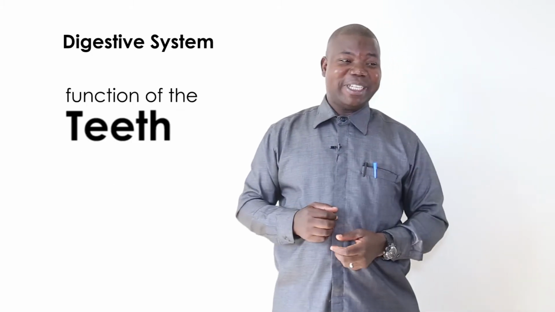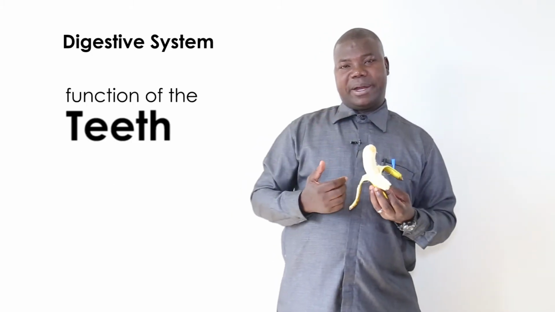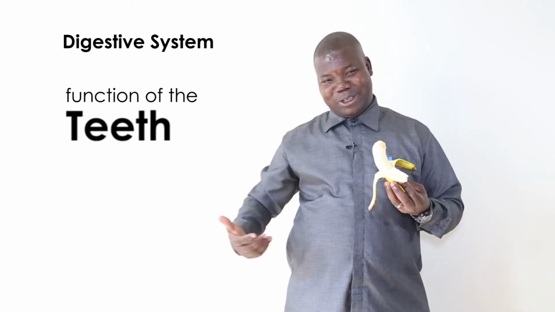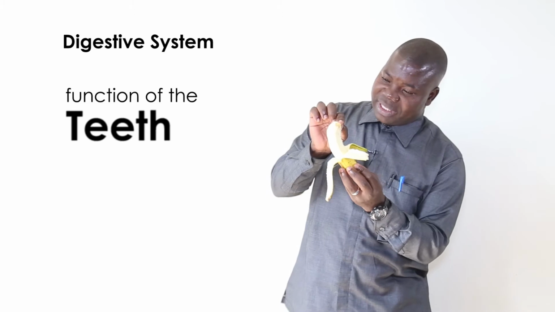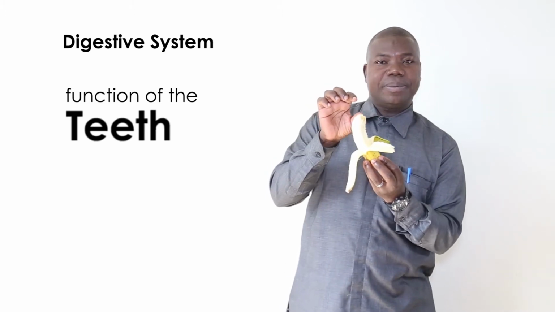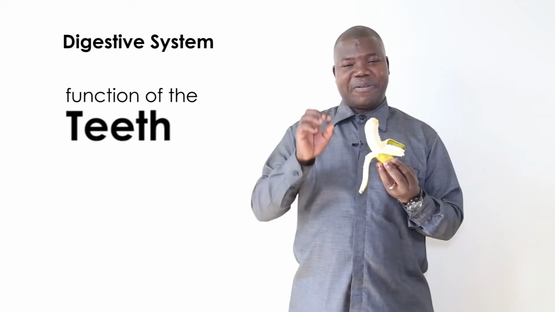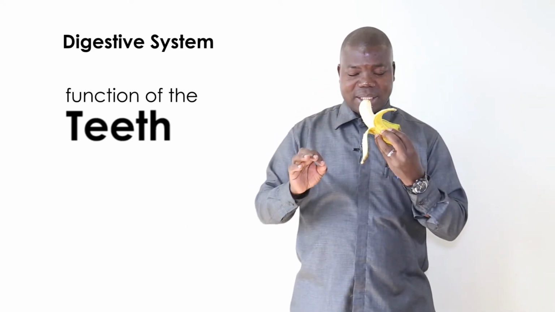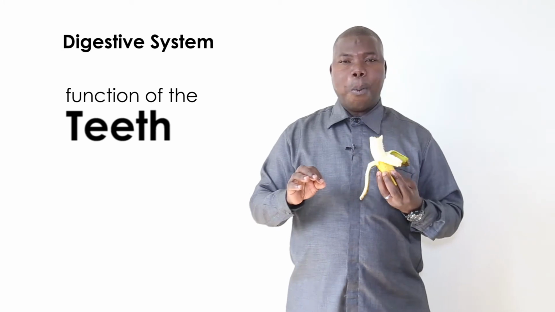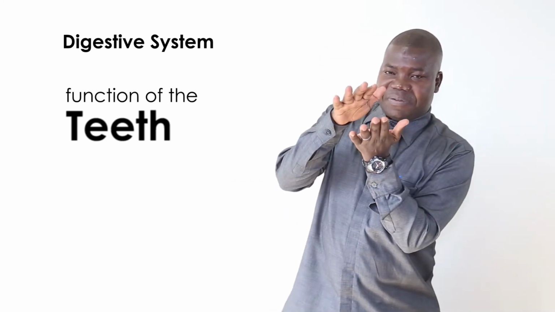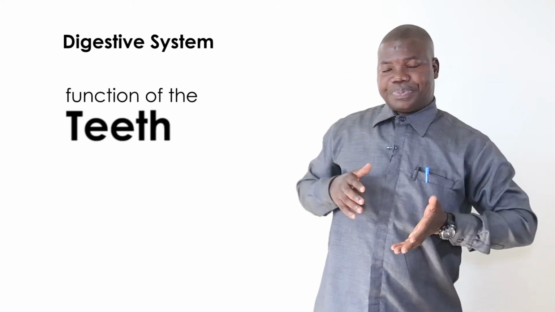What is the function of the teeth? This is a banana, and when I eat this banana, it must go into my body. But when you see this, the size is big. This size cannot be absorbed into the body. So the first thing, when I bite it, in the mouth, the banana is first crushed by the teeth.